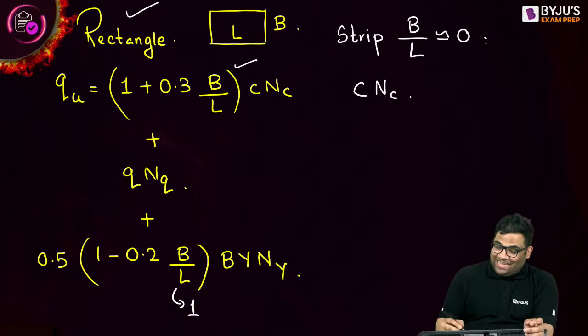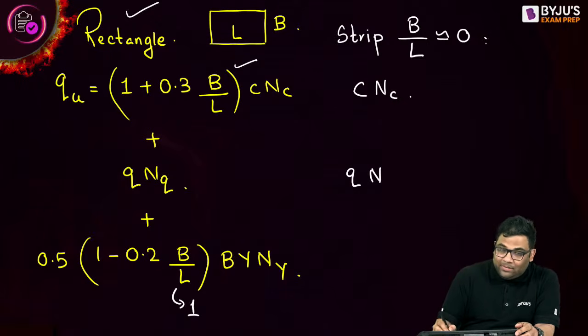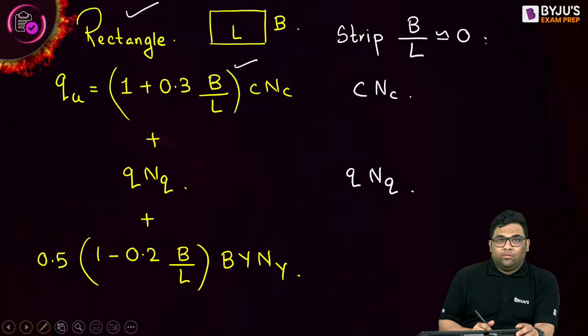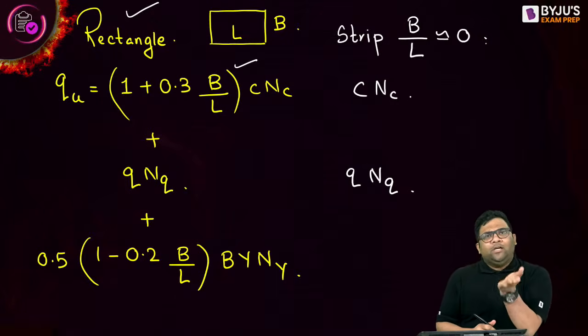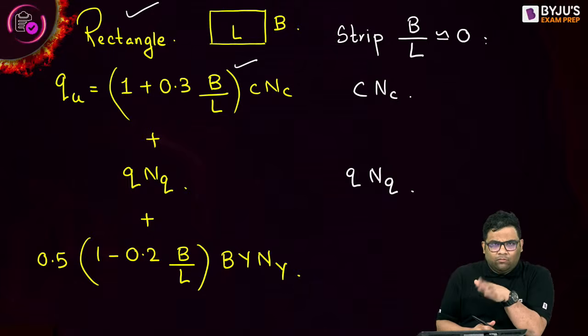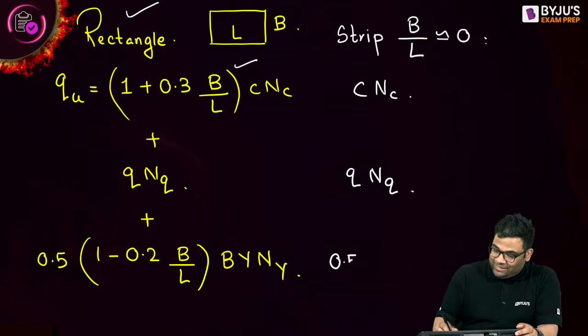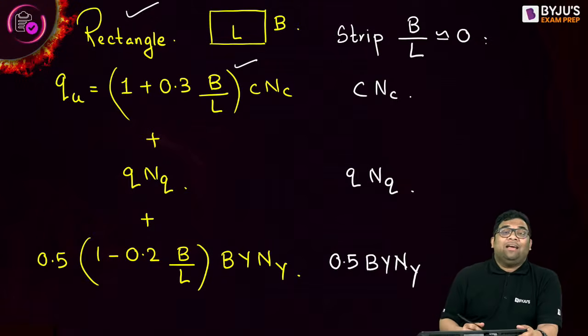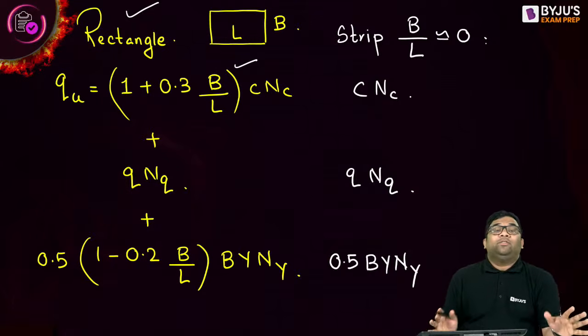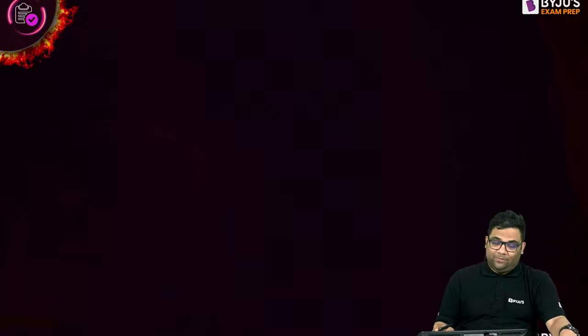Yes? Yes. And then you see the second term is unchanged. And when you see the third term, if B by L is 0, so what can I write? 1 minus 0.2 into 0 is what? 1 minus 0 is what? 1, and 1 into 0.5 is 0.5. So I get back this original equation. So like this, if you remember the rectangle, you can remember for any shape, right? So this is the effect of shape on the ultimate bearing capacity we saw.